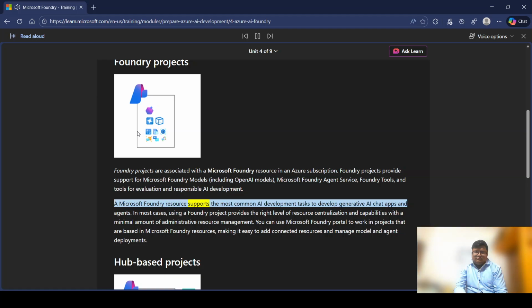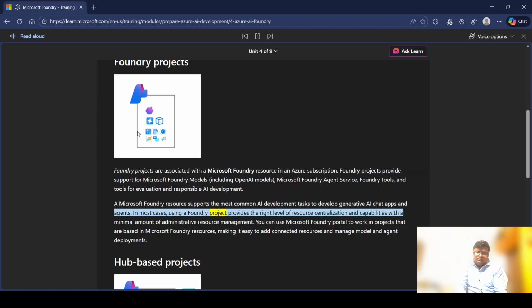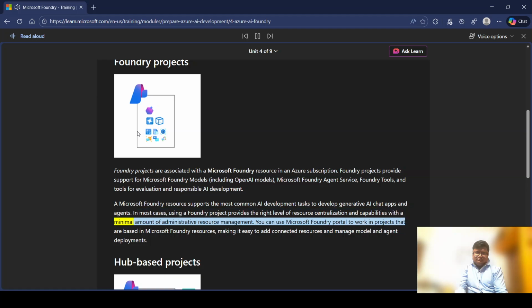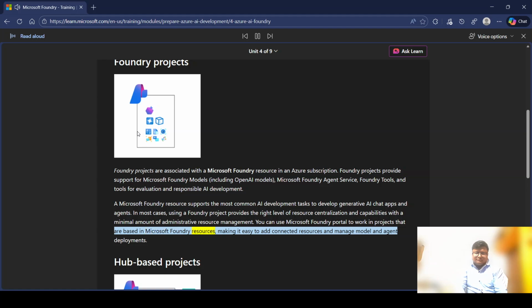A Microsoft Foundry resource supports the most common AI development tasks to develop generative AI chat apps and agents. In most cases, using a Foundry project provides the right level of resource centralization and capabilities with a minimal amount of administrative resource management. You can use Microsoft Foundry portal to work in projects that are based in Microsoft Foundry resources, making it easy to add connected resources and manage model and agent deployments.